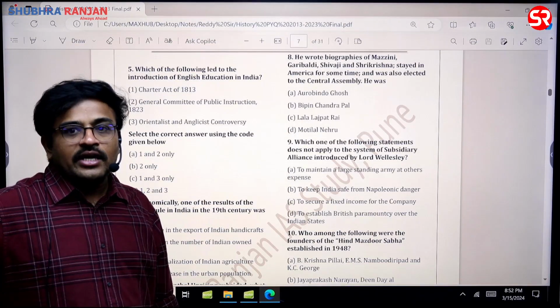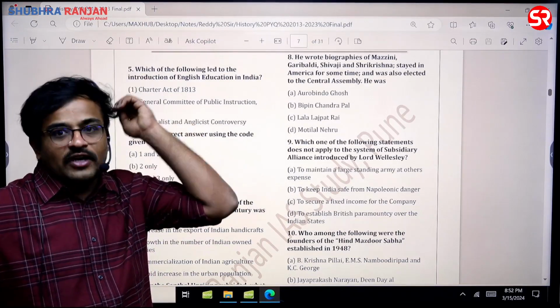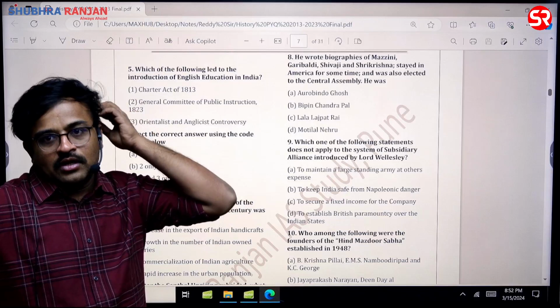Then after that, staying in America for a few years. If you see, after the Swadeshi movement, Lala Lajpat Rai left India and went to the USA, sir. So that is the answer.